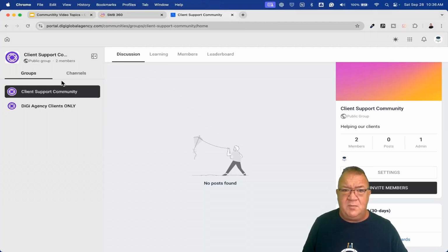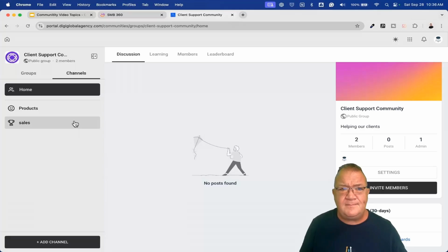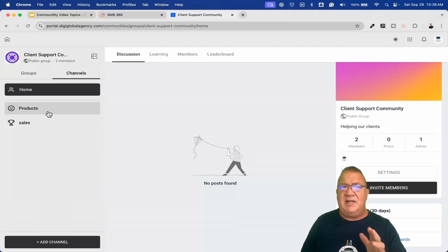When you're in a particular group, you need to come over here and click on channels. You actually have a home page, but the channels are a capability of breaking out communication into very specific topics inside of your group, so that you can keep conversations and posts to specific sections without having everybody communicate in one big pile where all the posts go into the home page. That can become a huge mess to scroll through, search, and find things. So creating channels is a great way to identify what topics of communication within that group really need to take place. We're going to take a look at some of that.